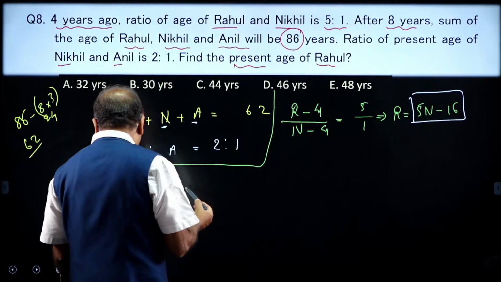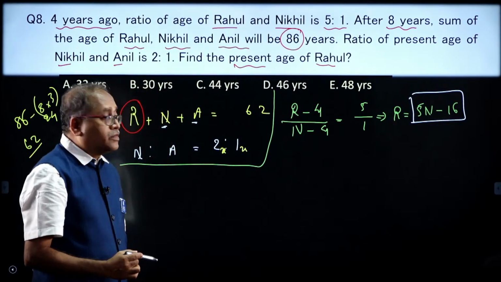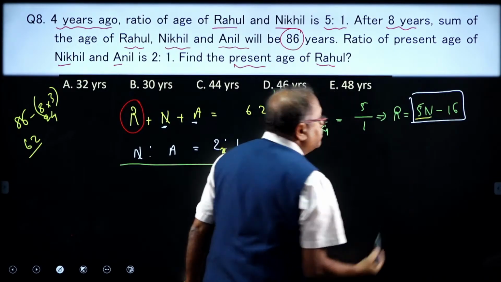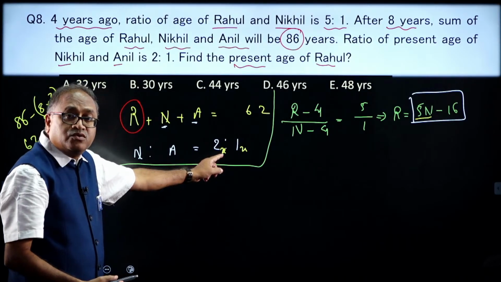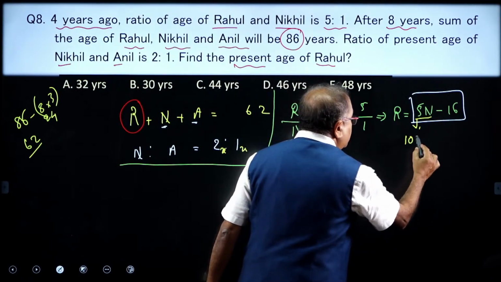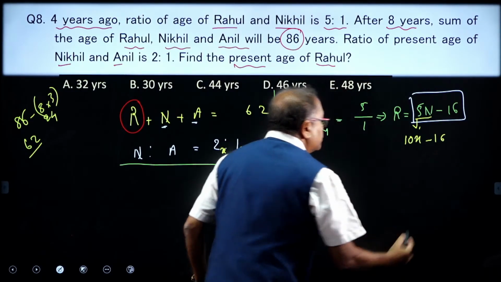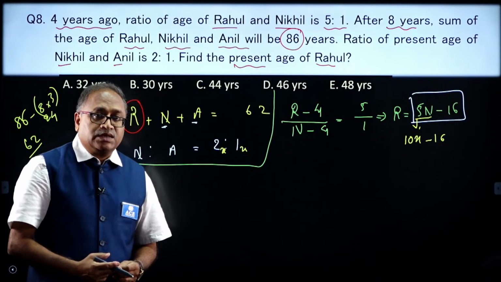So, from here I can say that this is 2x and this is x. Then what is R in that case? 5N minus 16. What is N? 2x. So, 2 into 5, that comes 10x minus 16. So, all the values are converted in the form of x.